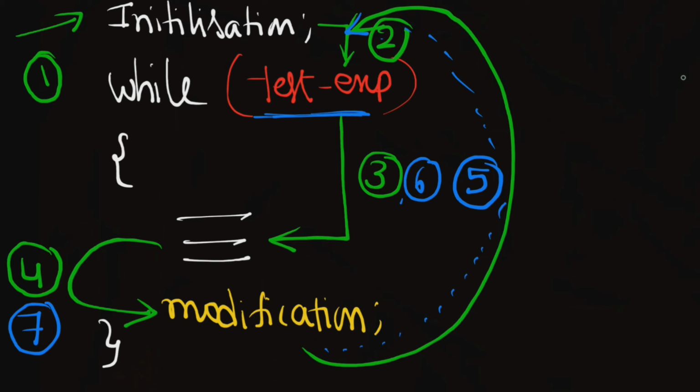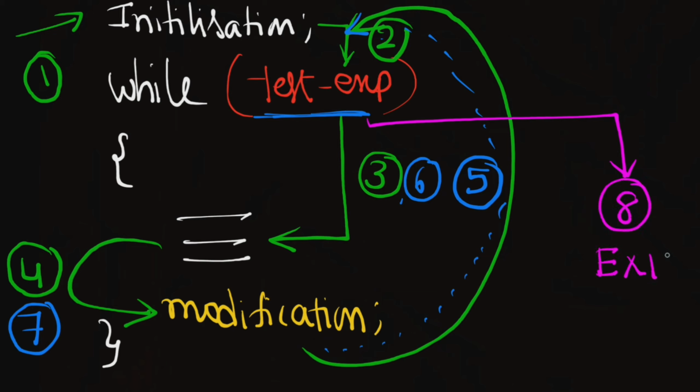This process continues until the given test expression is false, then exit from the loop. So this is the basic working strategy of the while loop. You can find the number of steps in the next screen.